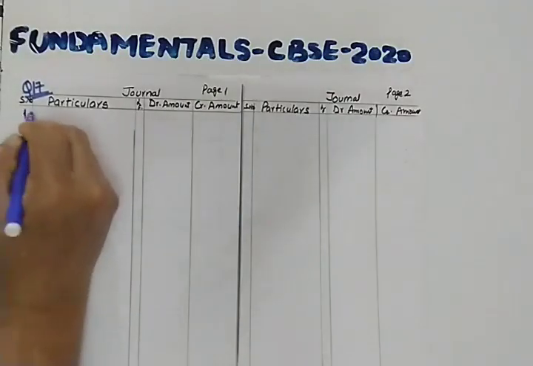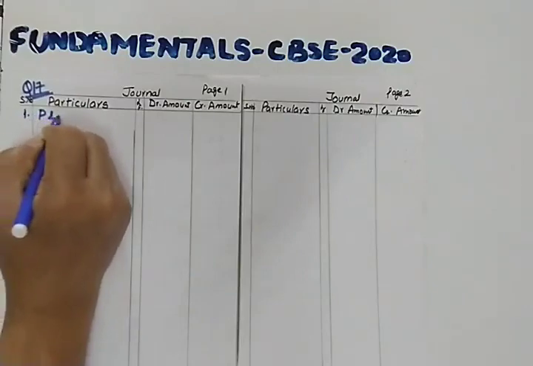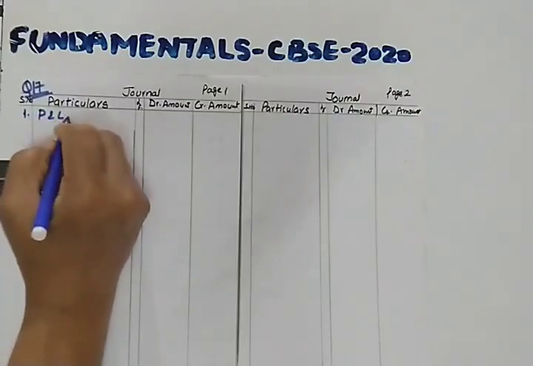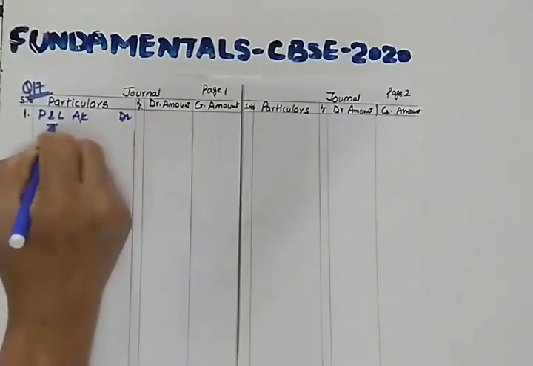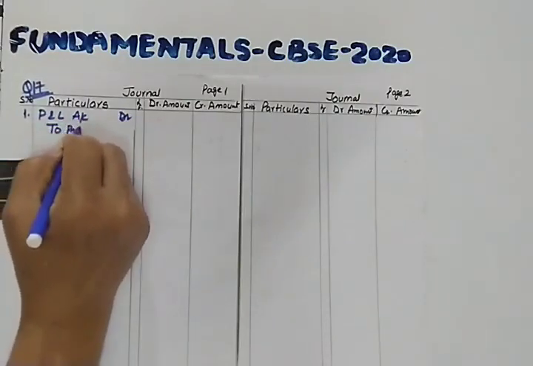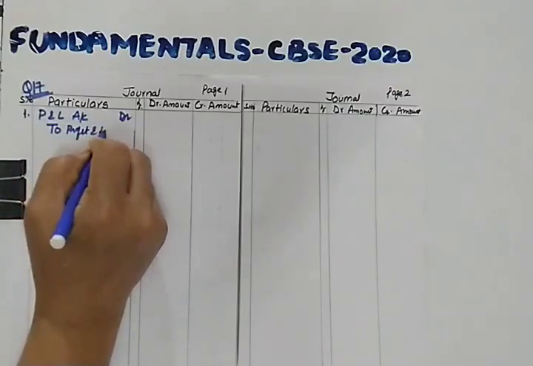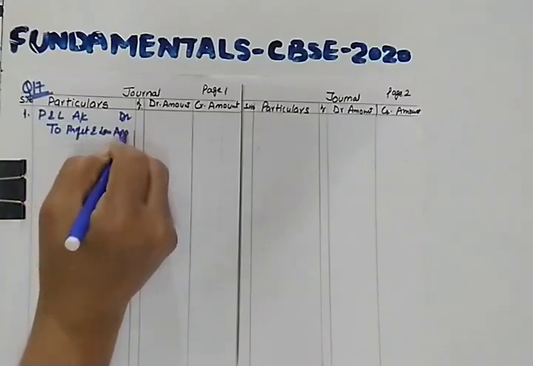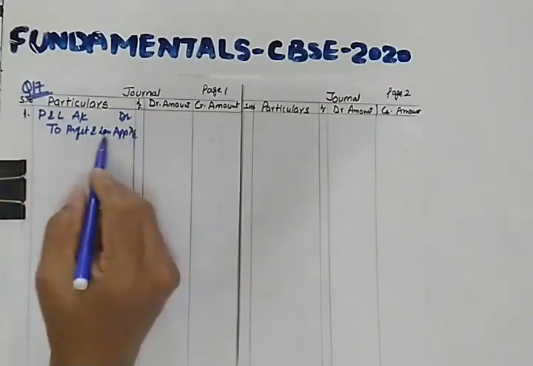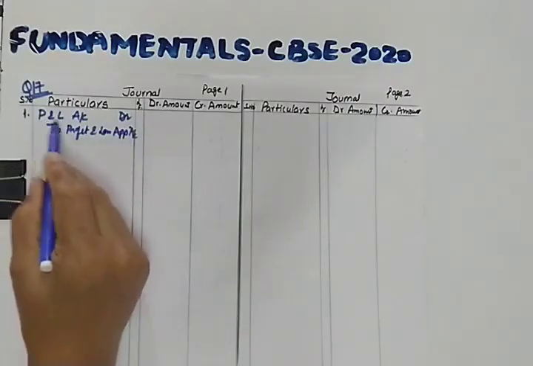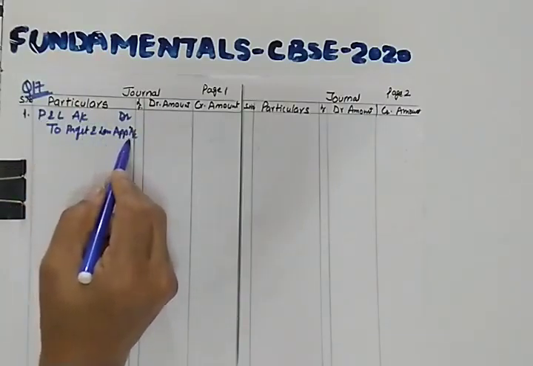So first journal entry: profit and loss account debit to profit and loss appropriation account. You need to write in full. Profit and loss account debit to profit and loss appropriation account.